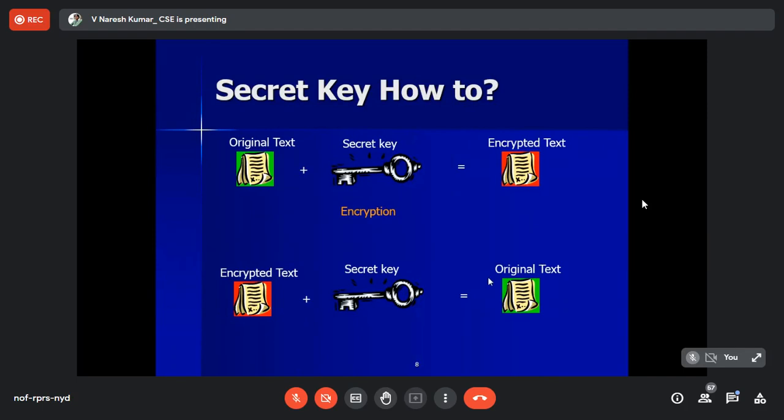Now, the question is, who has chosen the secret key? The sender, correct. Then how will the receiver come to know about that secret key?